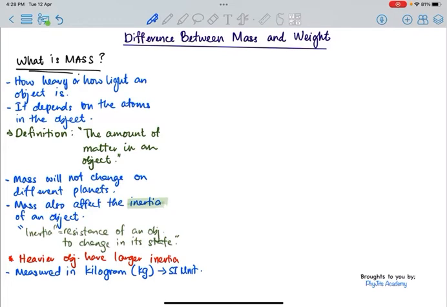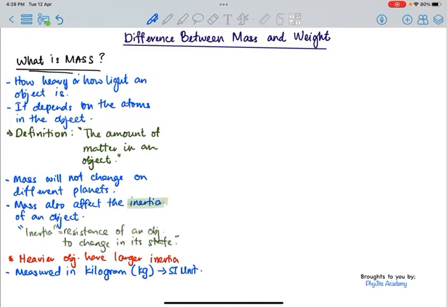At times the unit gram will also be used. Keep in mind that whenever the unit used is gram, you may need to change it to kilogram in order to use some specific formulas. For example, if you need to use the formula for resultant force equals mass times acceleration, you will need to change the mass into kilogram, because the acceleration is usually in the standard unit, which is meters per second squared. Therefore, the mass must also be in a standard unit.